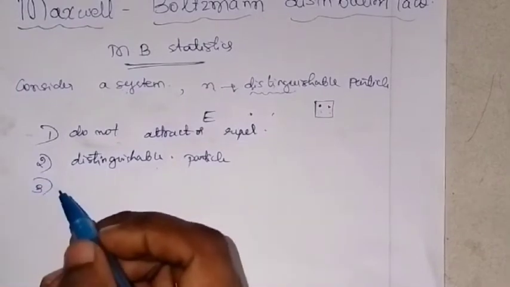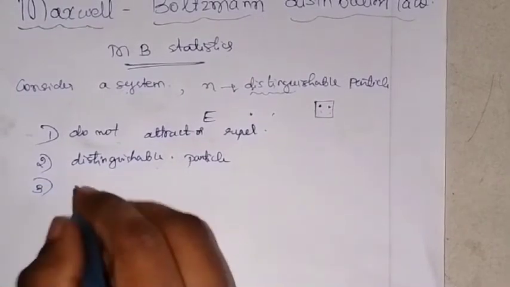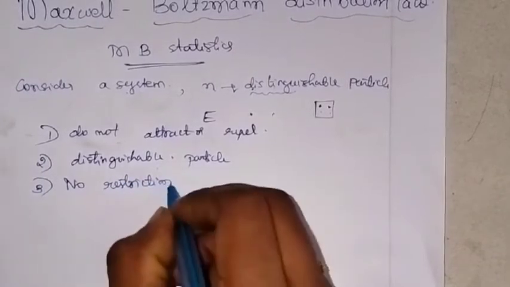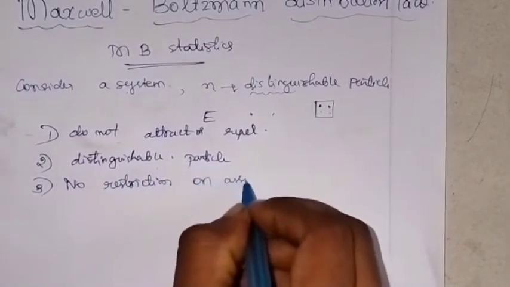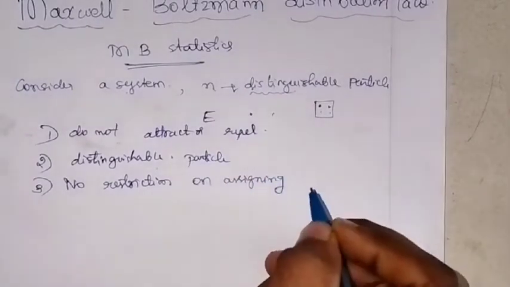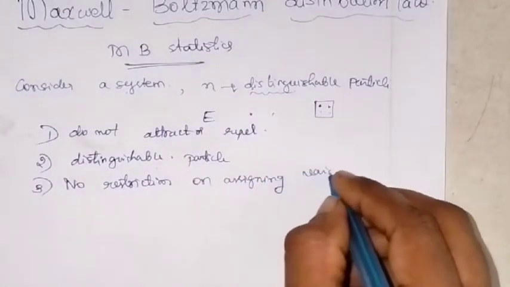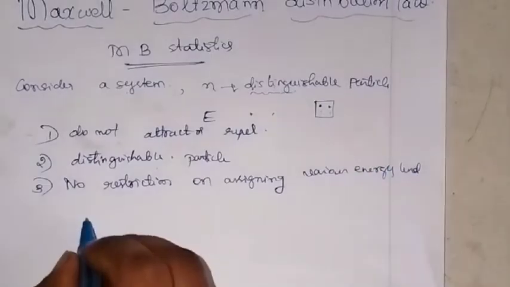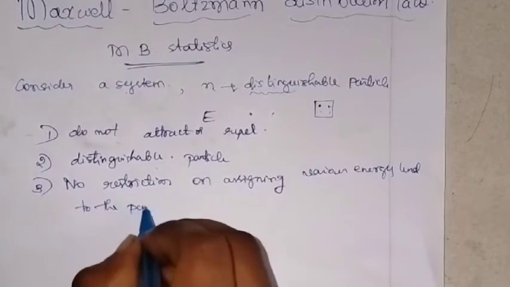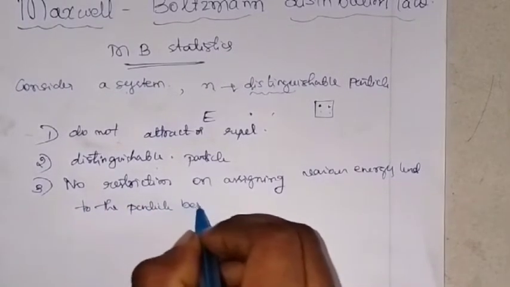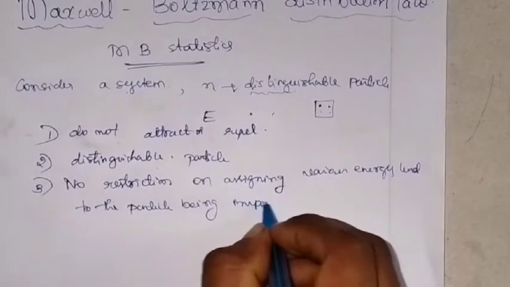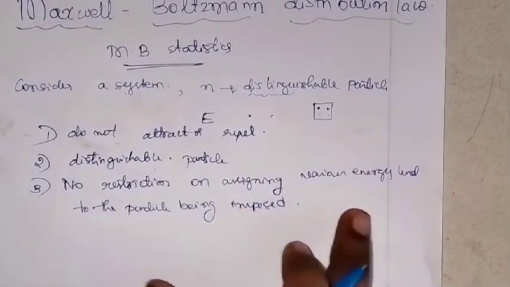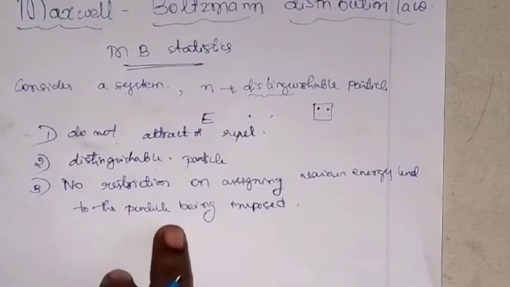The third characteristic is that there is no restriction on assigning various energy levels to the particles being imposed.